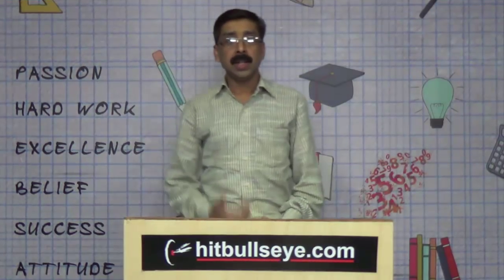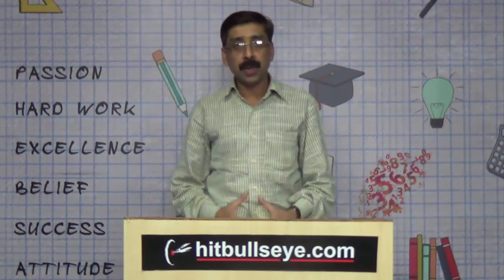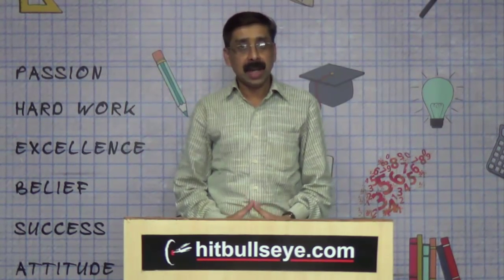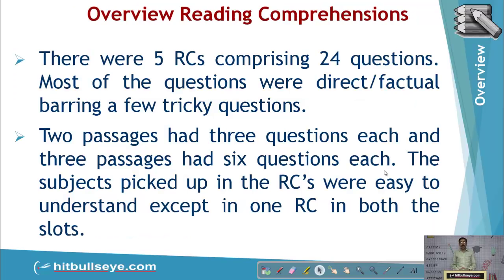Hi students, I am Rajiv and let us analyze the CAT verbal section 2015. First of all, let's have the overview of this section. We shall be talking about slot 1 and slot 2 simultaneously. In both the slots, there were 24 questions based on reading comprehension and 10 questions based on non-RC or verbal ability. Reading comprehension questions were multiple choice and the verbal ability section was non-MCQ based.